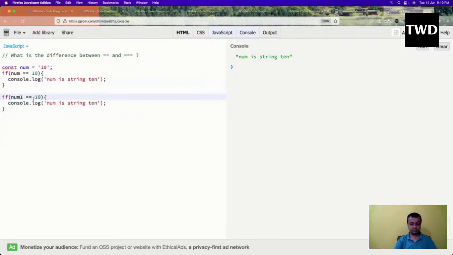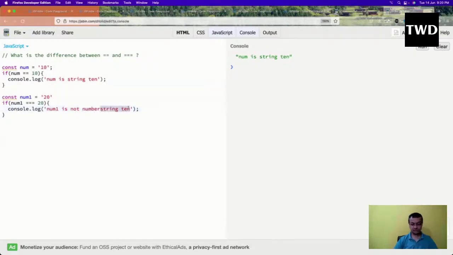If I use triple equal to here, with const num1 equal to string 20, then num1 is a string, not a number.